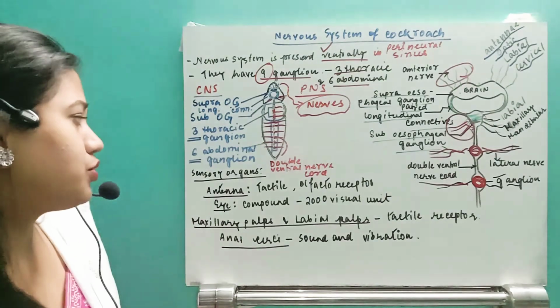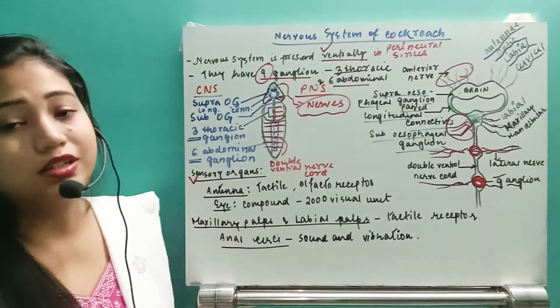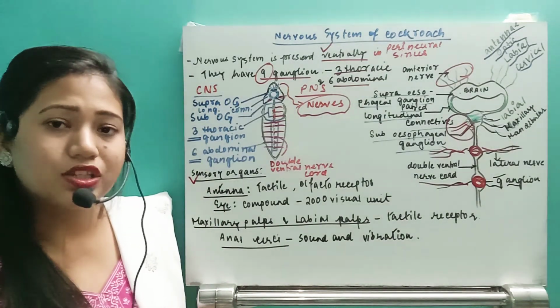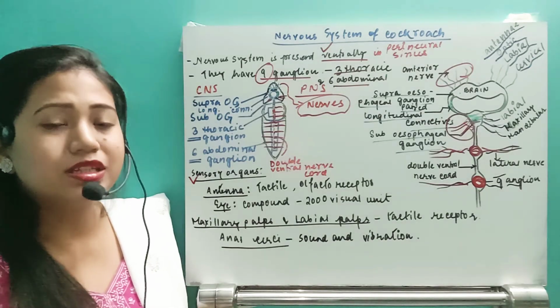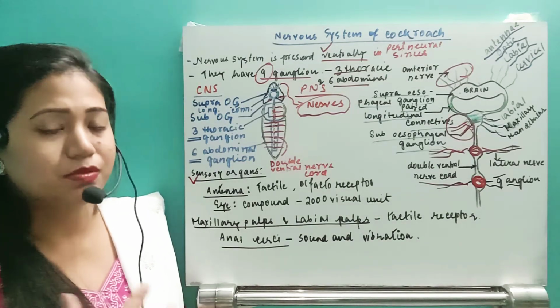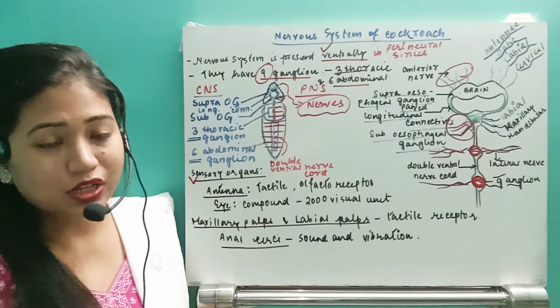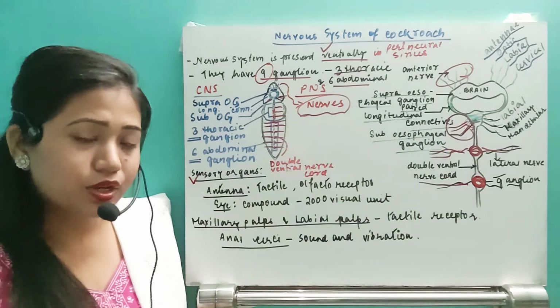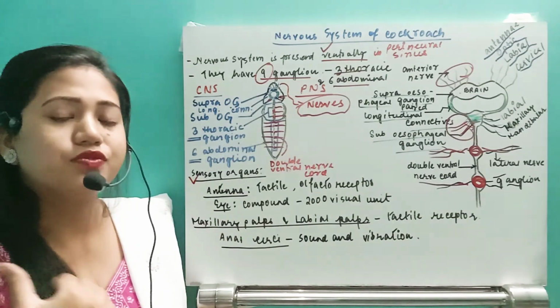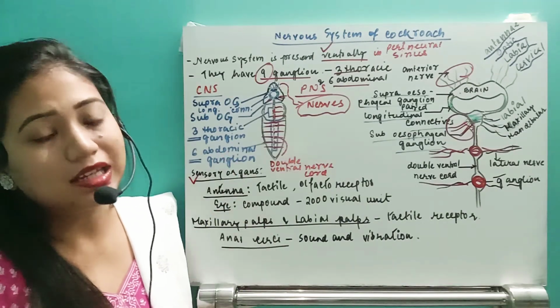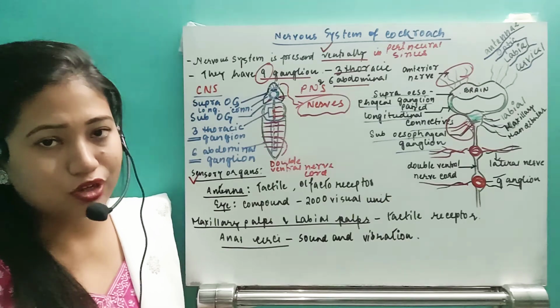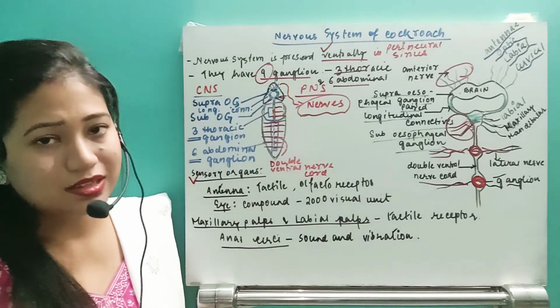Now come to the sensory organs. What are the sensory organs? Sensory organs are the organs which can take any environmental stimulus and convert it into an electrical impulse, and that electrical impulse goes to the central nervous system, so that the animal is able to perceive and understand the stimulus.